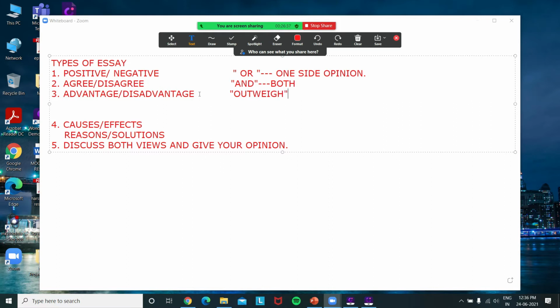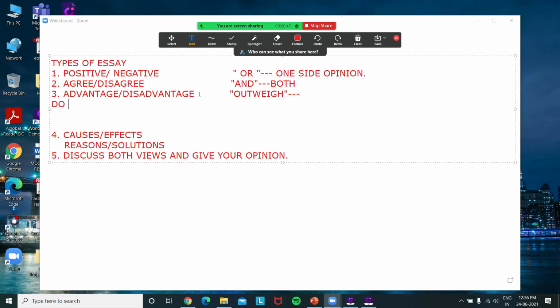Okay, the next one is "outweigh". This is a slightly confusing question. The question would be like, I can take an example over here: Do you think the positives outweigh the negatives?